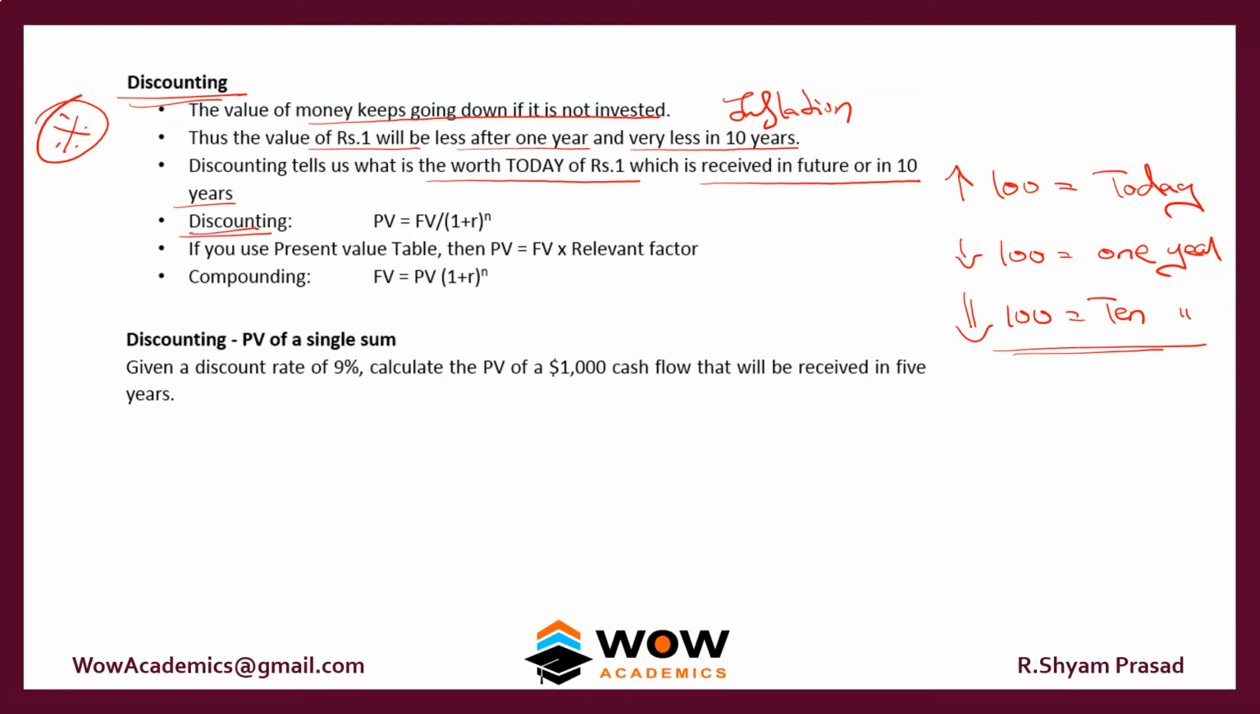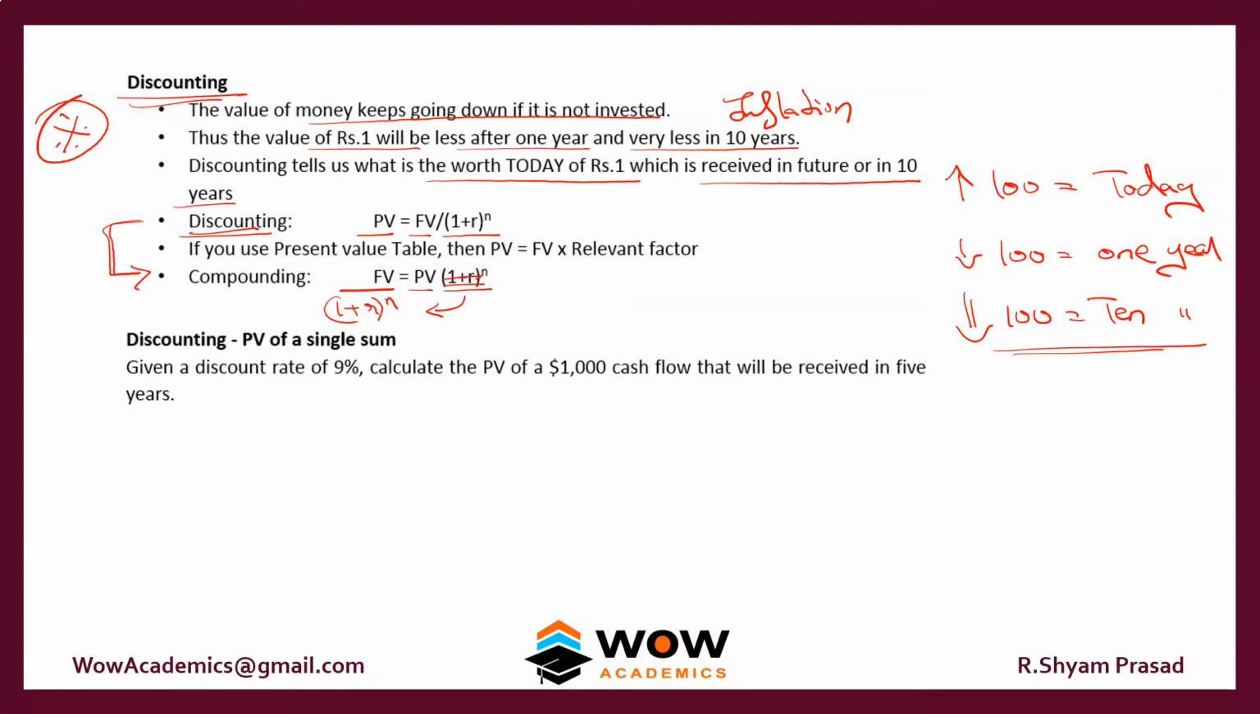If you look at the formula, present value equals future value divided by (1 plus r) to the power of n. This formula is not new, it's just the compounding formula. In the compounding formula you had future value equals present value into (1 plus r)^n. What happens is this PV remains here, but this (1 plus r)^n goes as a denominator. So look at it now, you will get the formula: PV equals FV divided by (1 plus r)^n. So both the formulas are the same.